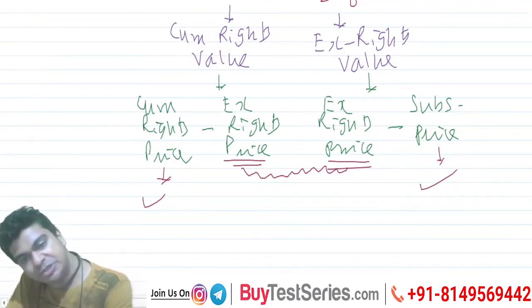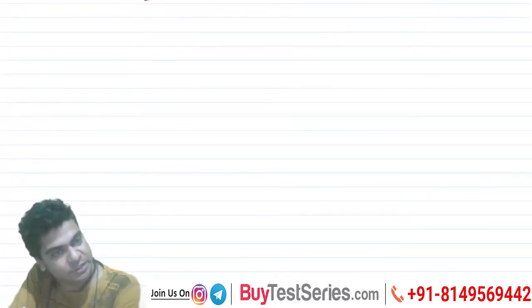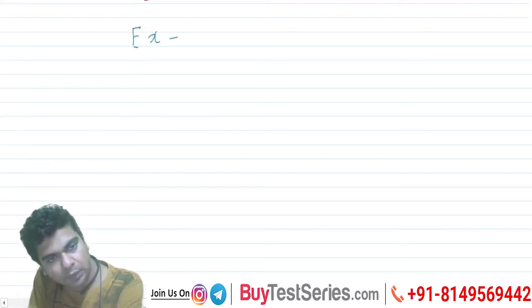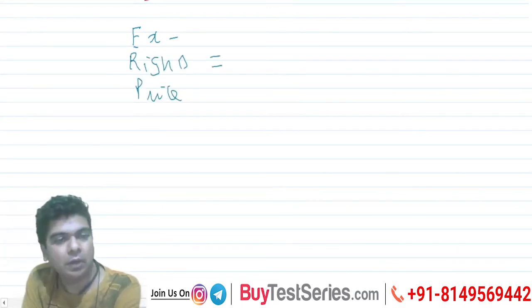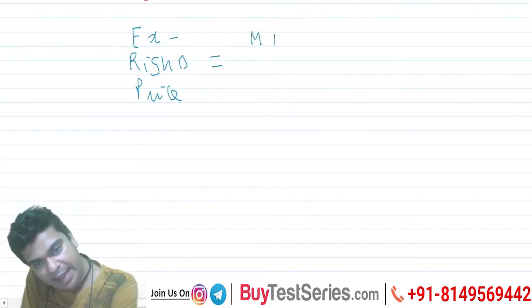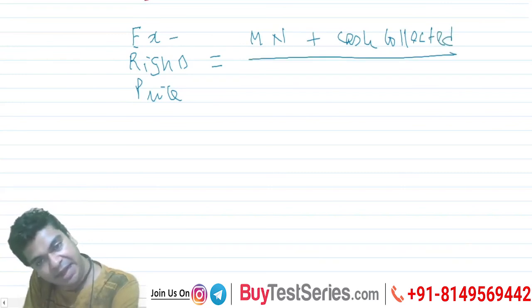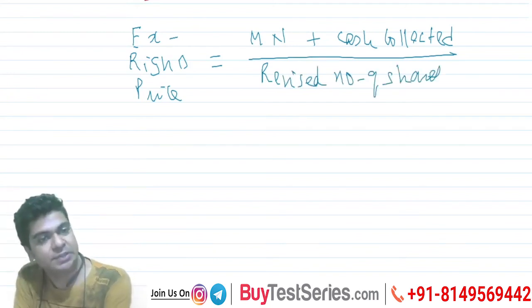Okay, so let's try to understand that if ex-rights price is not given, then how can I work out the ex-rights price? The theoretical framework that we have is that the ex-rights price will be equal to M into N plus cash collected, and then I'll explain you the rationale of the entire formula. M into N plus cash collected divided by revised number of shares, right? This is how I'll work out the ex-rights price.